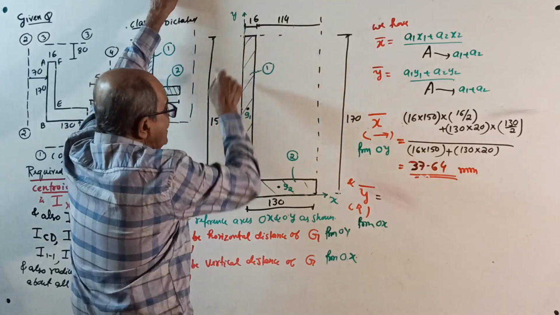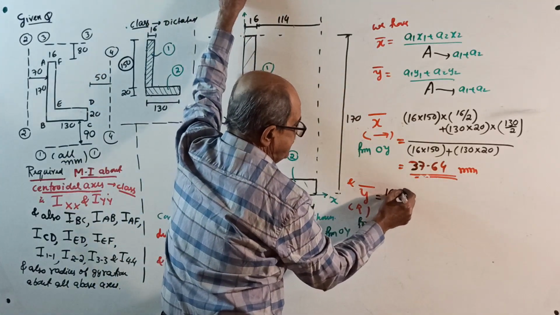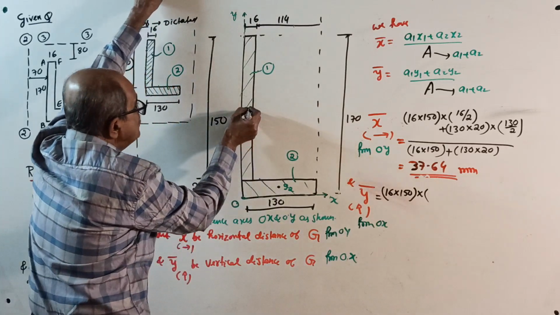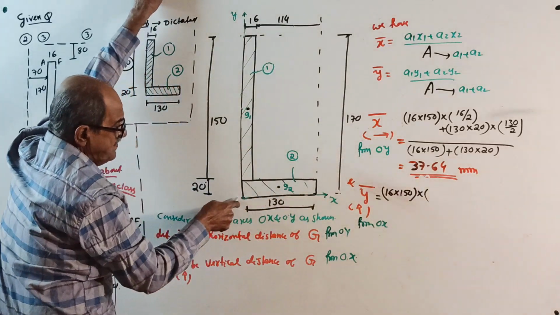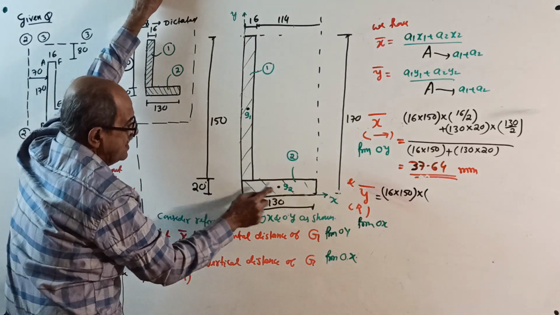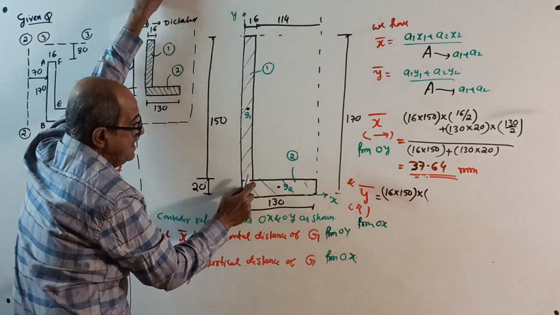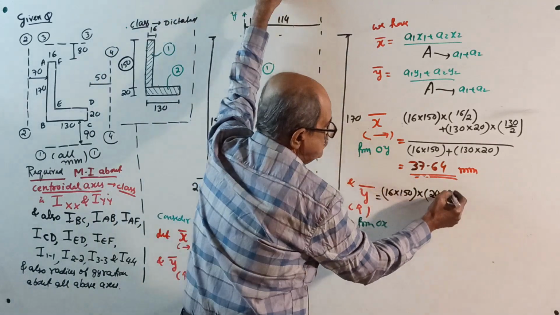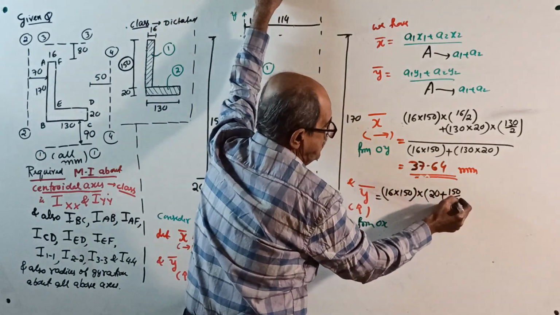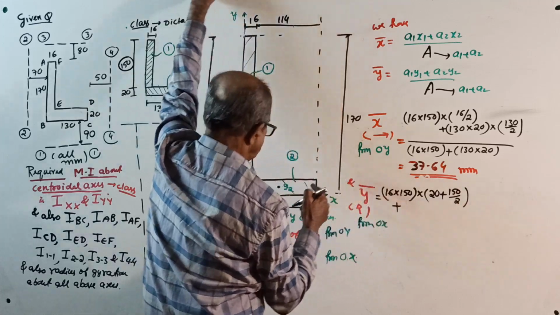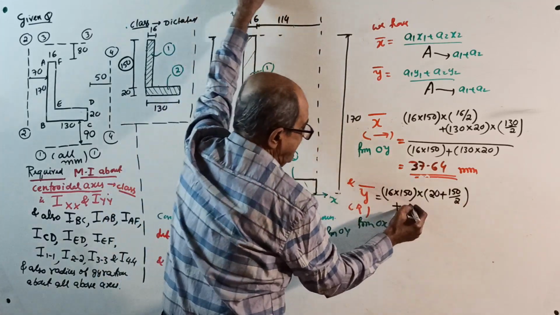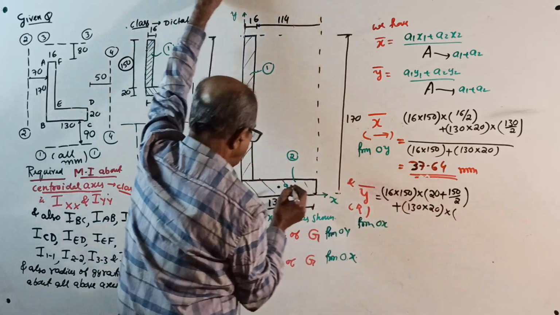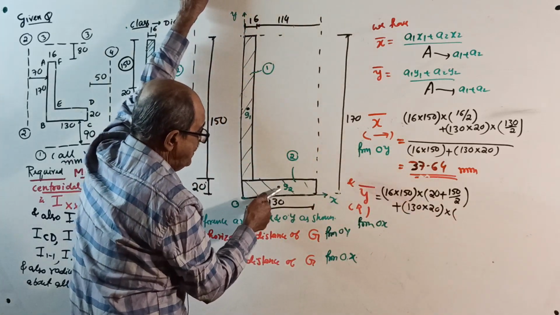A1 16 into 150. 16 into 150 is the area A1 into distance of its centroid from OX axis is, see, this rectangle starts here. So from here it is 20 plus another 150 by 2. A1 Y1 plus A2, 130 by 20 second area, into its centroid from OX is 20 by 2.